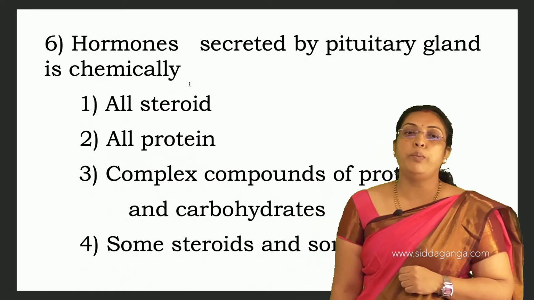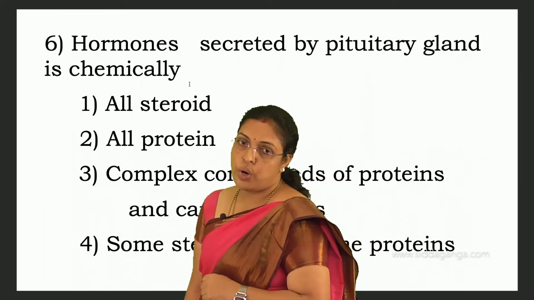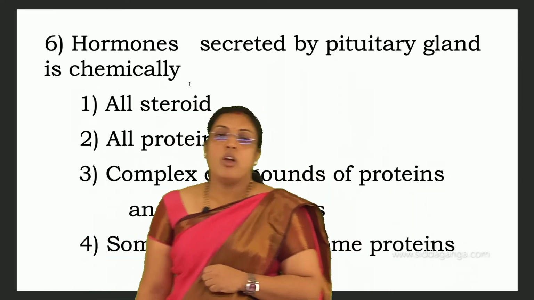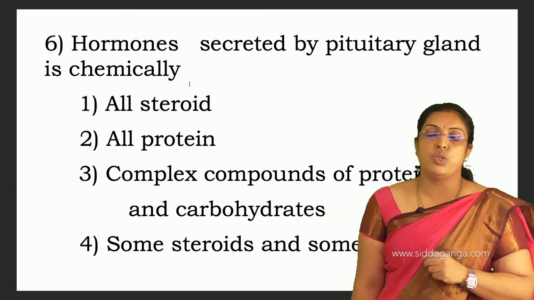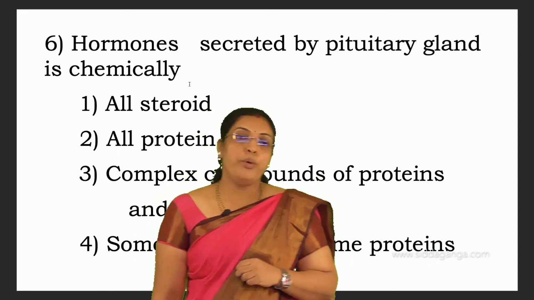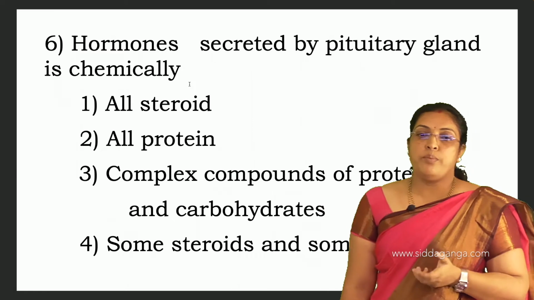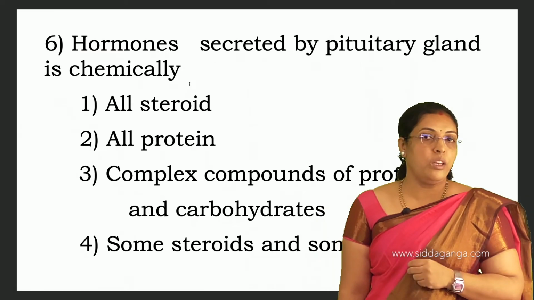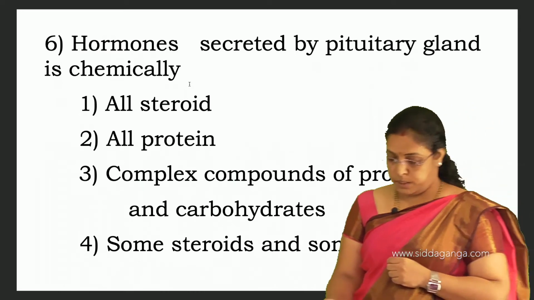Hormones secreted by the pituitary gland are chemically: all steroid, all protein, complex compounds of proteins and carbohydrates, or some steroids and some proteins. So, hormones secreted by the pituitary gland are chemically some steroids and some proteins. Understood? For the sixth, fourth is the answer.